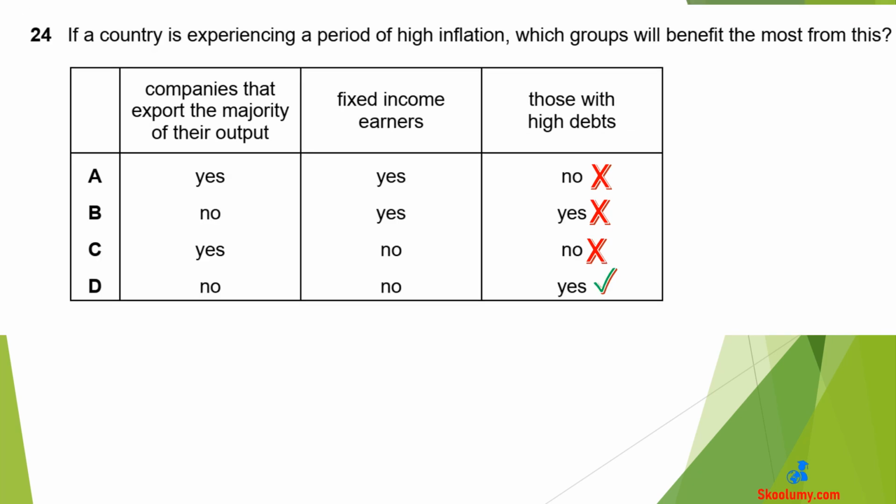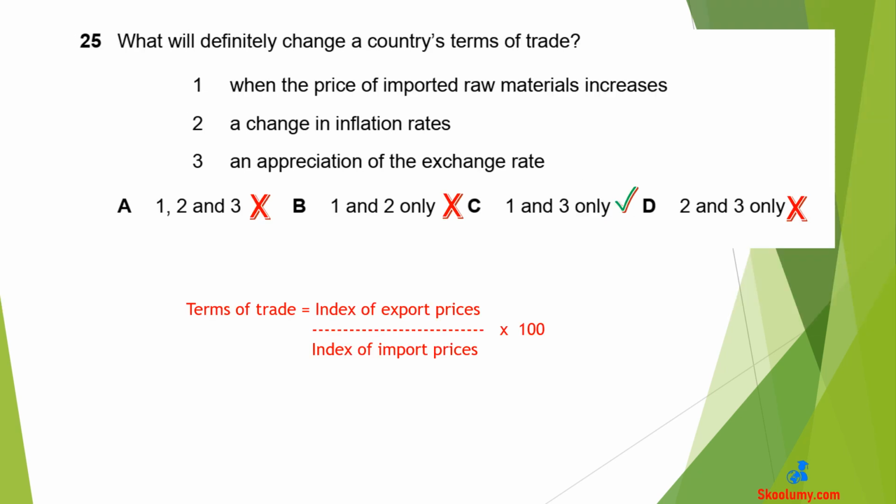Question 24. If a country is experiencing a period of high inflation, which groups will benefit the most from this? The correct answer is D. Inflation reduces the value of money. Companies that export the majority of their goods would record lower sales to other countries, as prices of their goods have risen. They do not benefit from high inflation. This is no. Fixed income earners suffer because prices keep rising, but their incomes remain unchanged. This is no. Borrowers or debtors gain during high inflation as they pay back money with reduced value. This is yes.